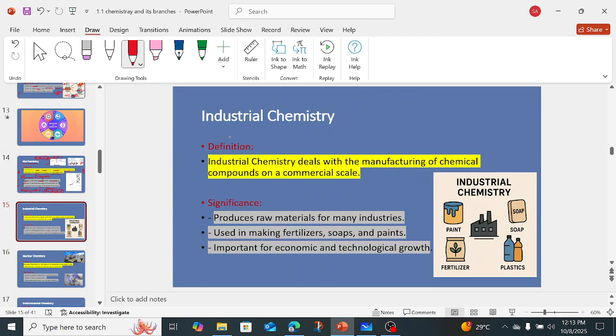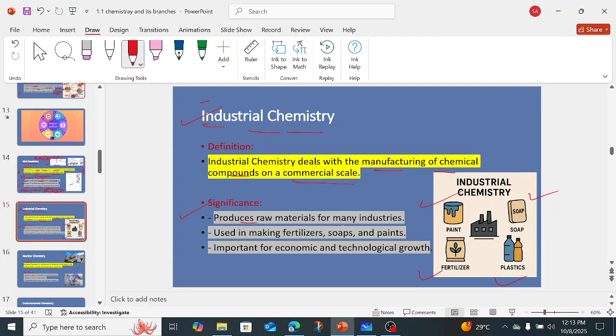Again, we have a different branch, that is industrial chemistry. It's a very simple branch of chemistry, because when we manufacture chemical compounds on a commercial scale, on a larger scale in the industries, that is known as industrial chemistry. For example, the paint industry, soap also prepared in large amounts, fertilizers, plastics. These all are prepared in the industry. So when we prepare any substance in the industry, that would come in industrial chemistry. Now, what is the significance?